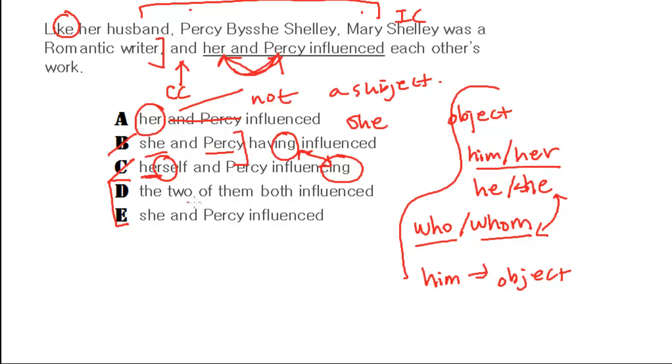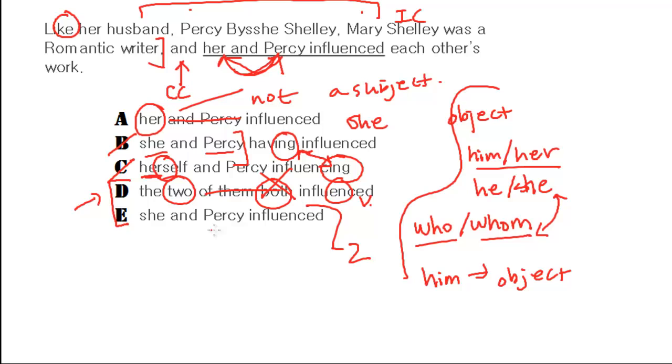Let's look at D and E. The two of them both influence each other's work. So that's good because why? The two is a subject. And influence is the verb over here. The two influence each other's work. That's a perfect sentence. Except the problem is what? Both. Two and both, they basically mean two. Right? Both of them did this. The two of them did that. Right? So this would be redundant. It's another redundant phrase you could get rid of. It's a redundancy problem. Right?